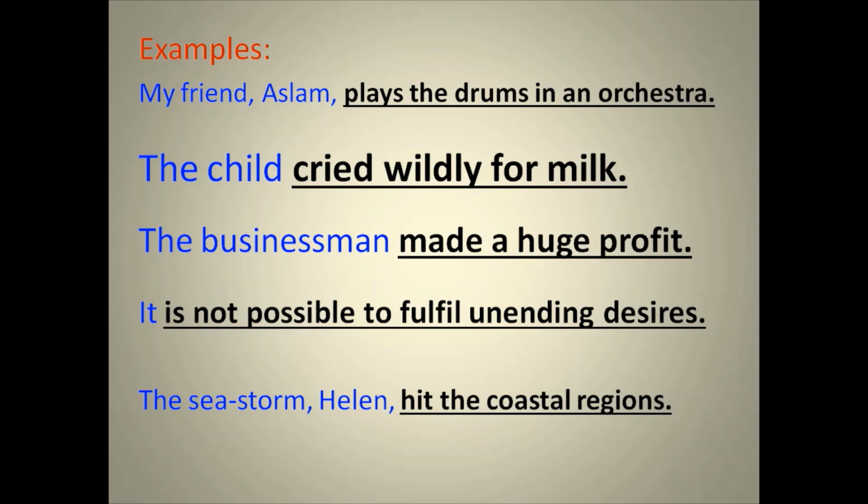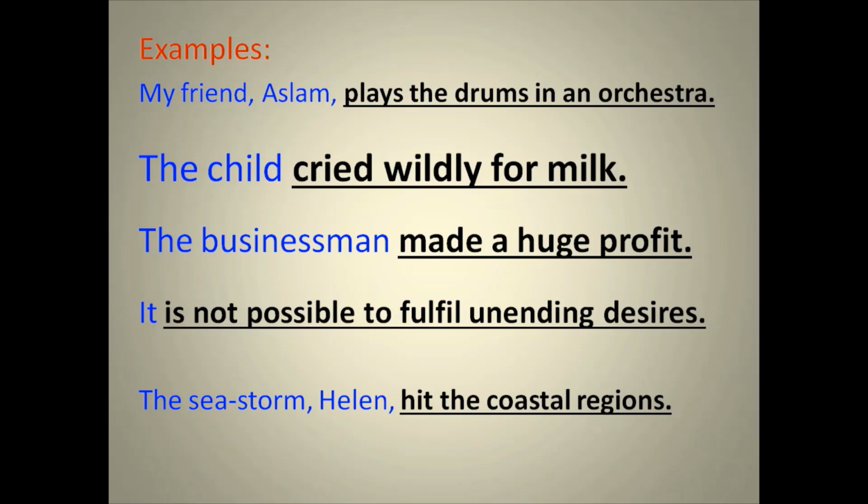That's why my friend Aslam is in blue color text. Who will be the subject? My friend Aslam. The rest of the words, plays the drums in an orchestra, come under the predicate.